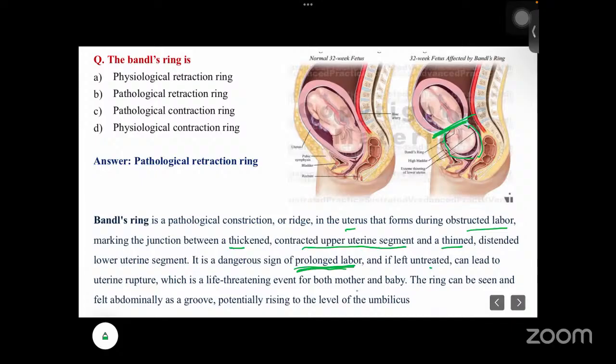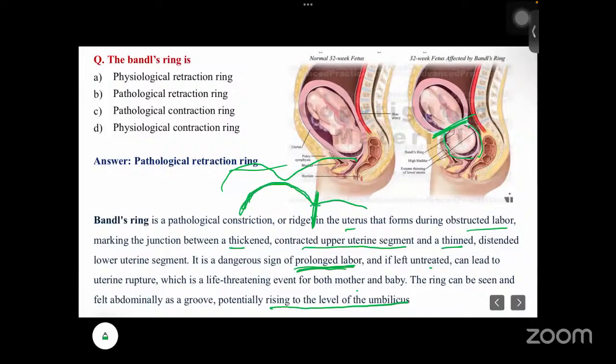This ring can be seen and felt abdominally as a groove. From outside, the abdominal shape of the uterus will look like this. So this part, from outside, can also be visibly seen.